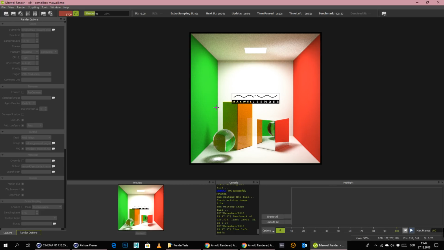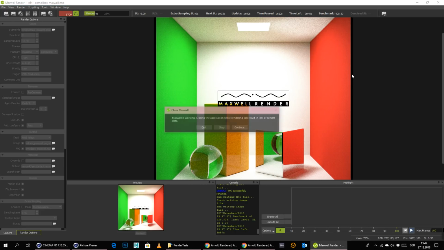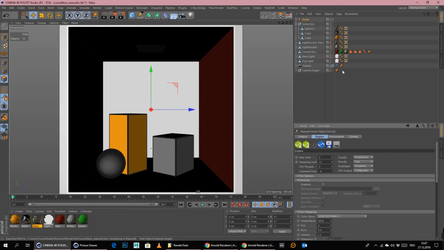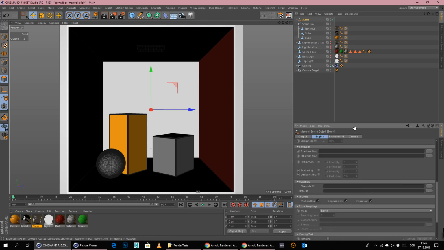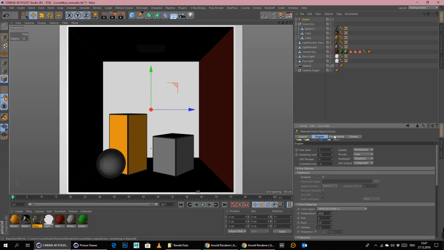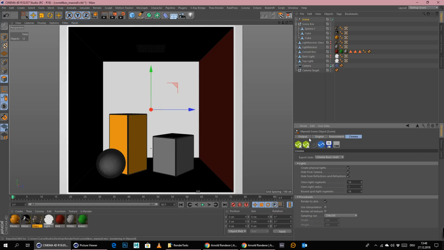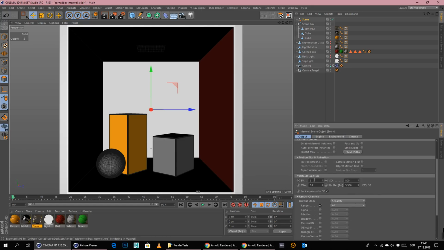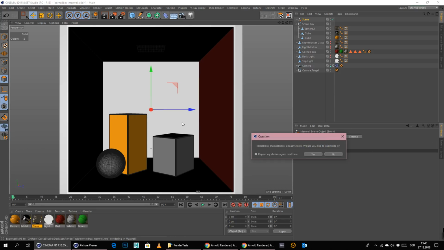I think the light might be a little bit over bright. Let me just stop this rendering here, because I think that's really too bright, to be honest. And I think I have to go back here in the camera. Cinema, where was it? Output. Yeah, I think I have to put down the EV maybe to 4. Let me check this scene again now, because this is way too over bright.